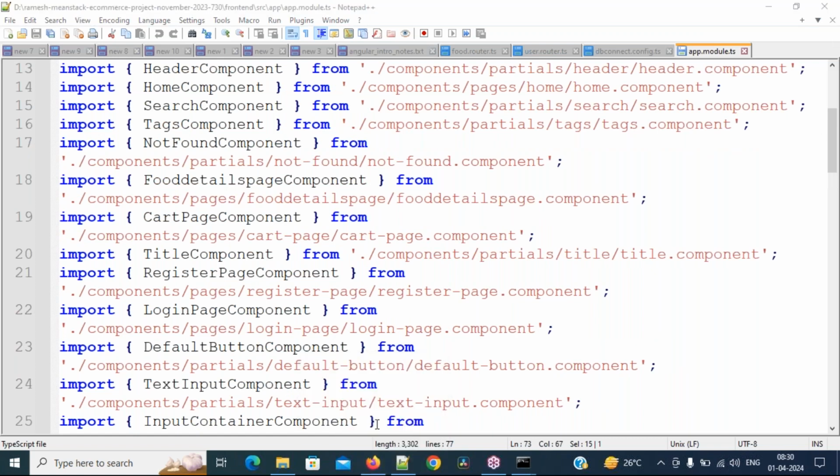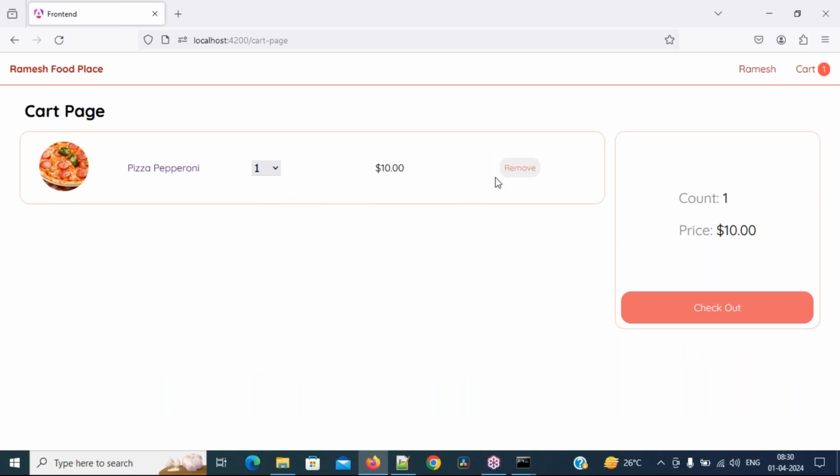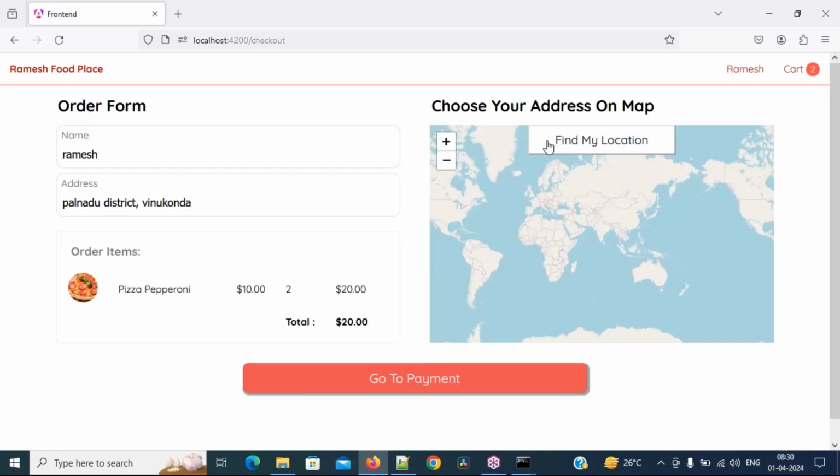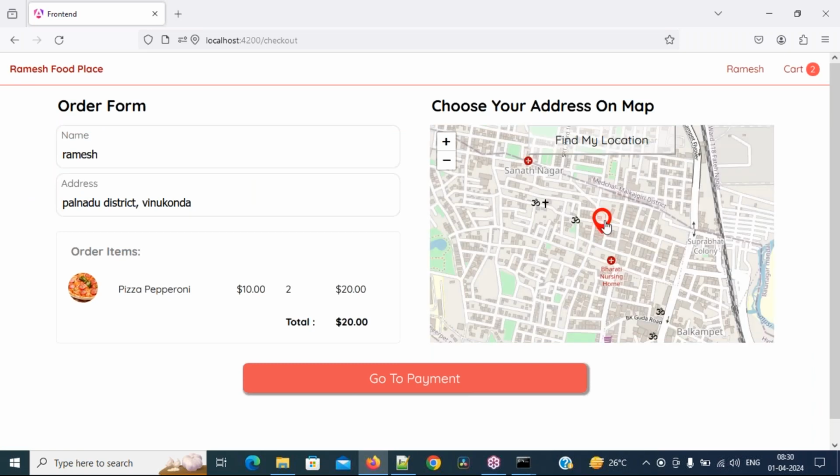So search functionality is there, tags functionality is there, register, login, cart count. Then removing from the cart, changing the quantity, and depending upon the quantity, changing the price, and the checkout page. In the checkout page there is find my location, that means how to integrate maps in our application, the maps functionality. And how to carry information from one component to another component is also covered.